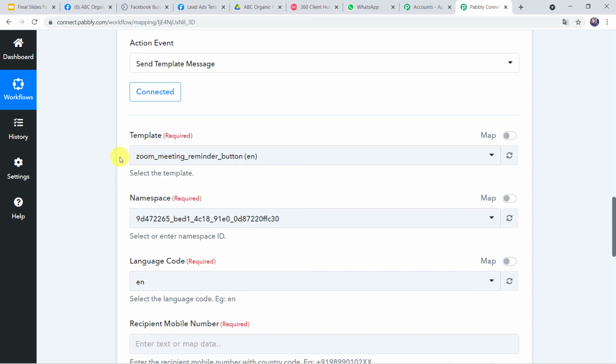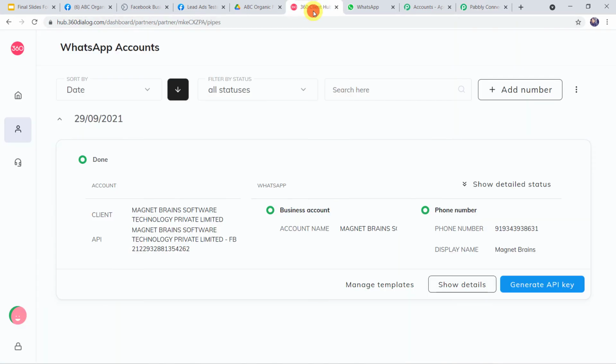As we cannot send the messages directly on WhatsApp, first we have to create a template. We have to get it approved from Facebook, and once it is approved, then only that template can be used for sending the messages on WhatsApp. That is the reason we have to select a specific template over here. So I'll just take you to 360 dialog account, and here we can find manage templates option.